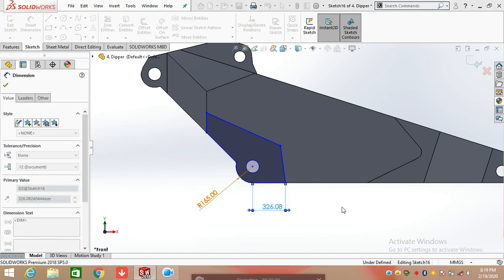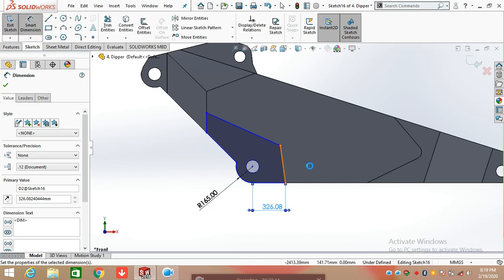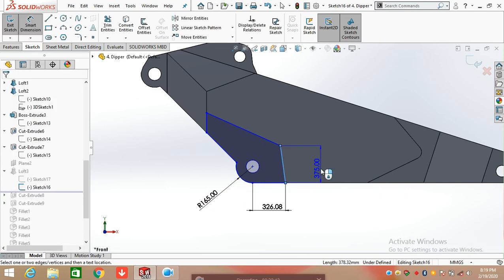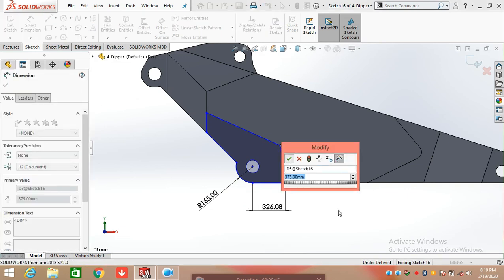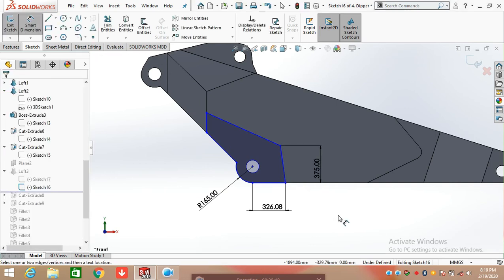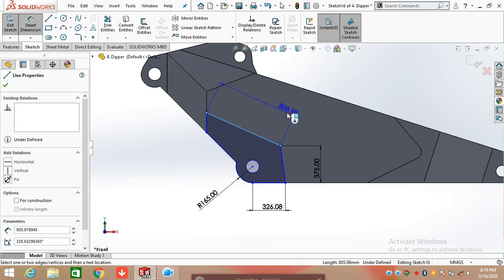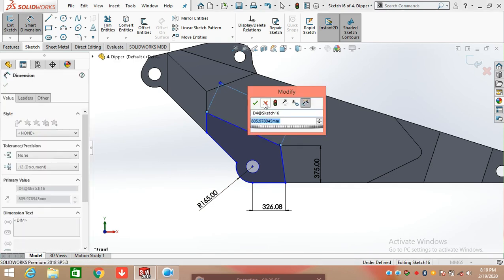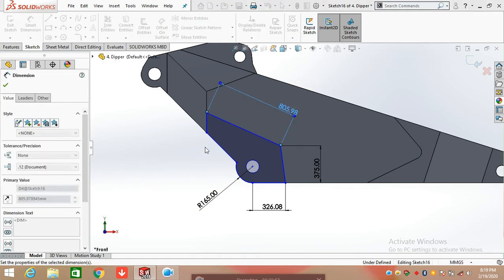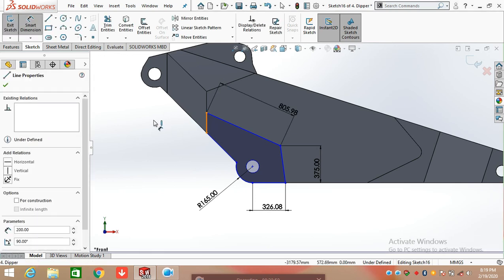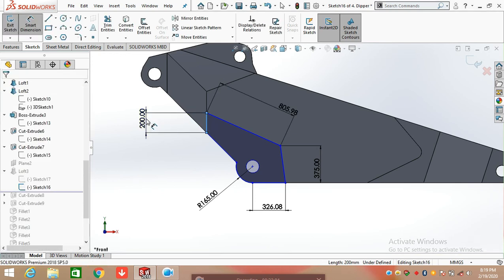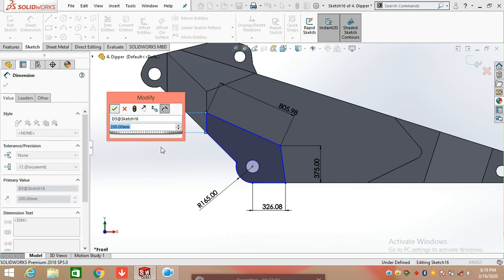362.08 mm, and again draw a straight line having length of 375 mm. Again draw a line here, 805.98 mm. Again draw a line here, 200 mm.